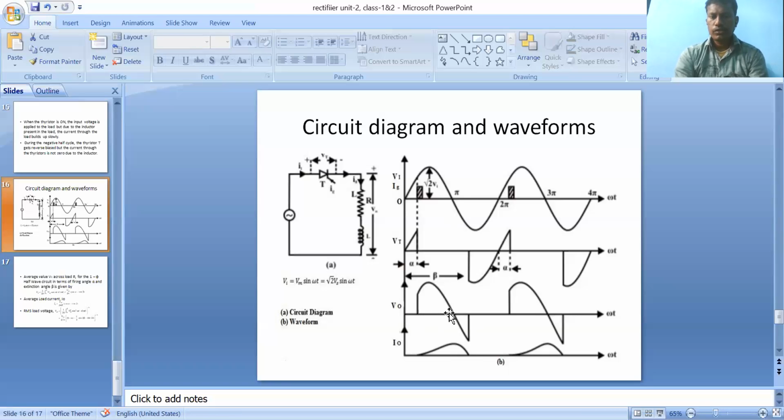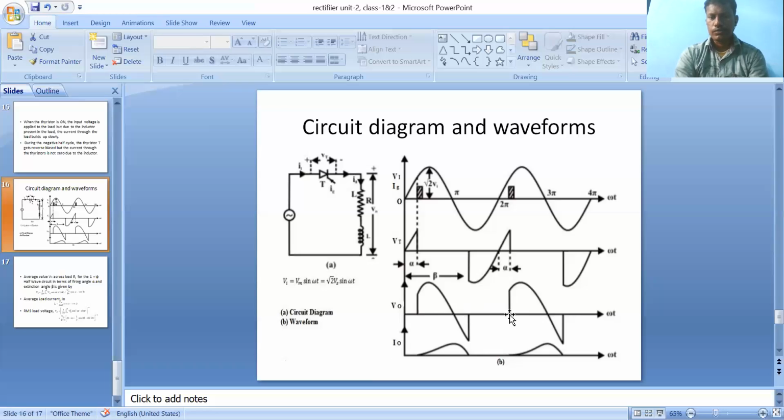So what is the output voltage? Automatically it becomes reverse bias, a negative voltage, and the negative voltage is present only up to this point. So in the case of a single phase rectifier with RL load, the output voltage is positive from alpha to pi, and again negative from pi to pi plus alpha. So what is the output current? Alpha to pi plus alpha. It is alpha, then pi, then pi plus alpha.